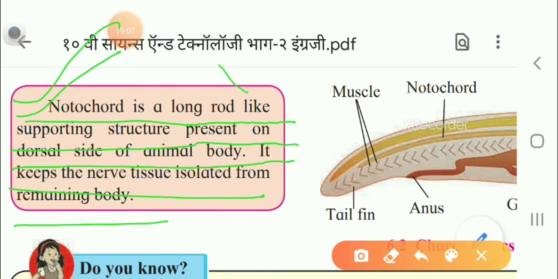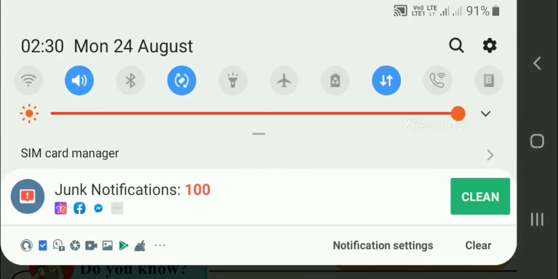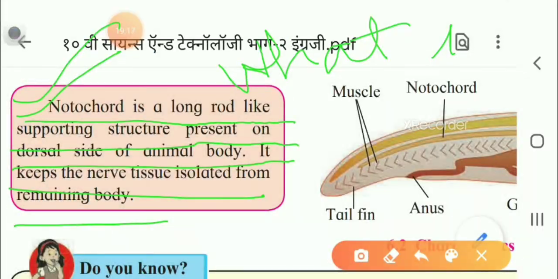So that you have to learn what is notochord.